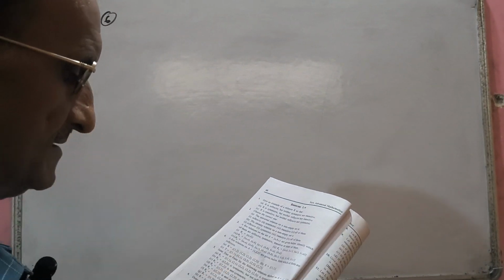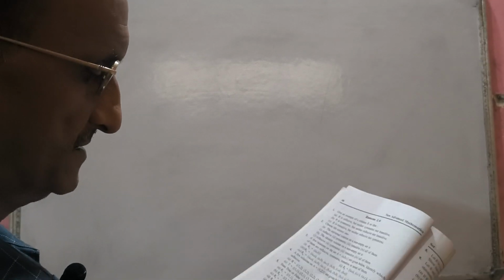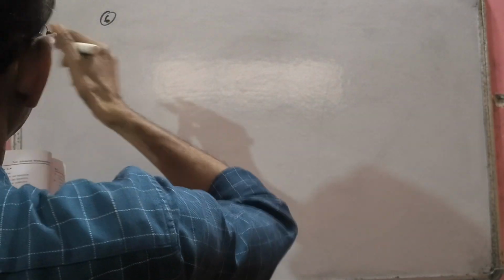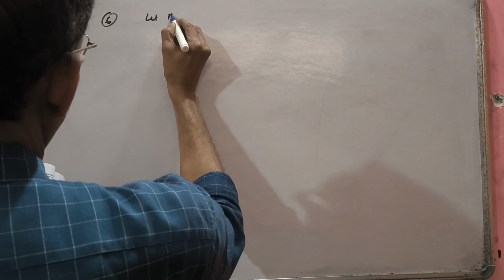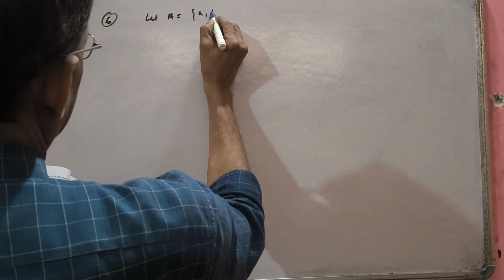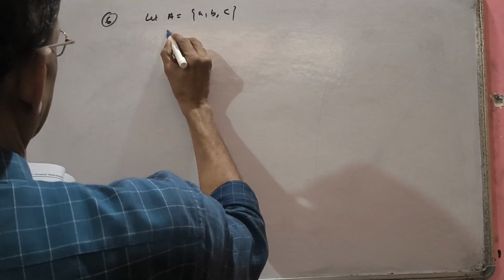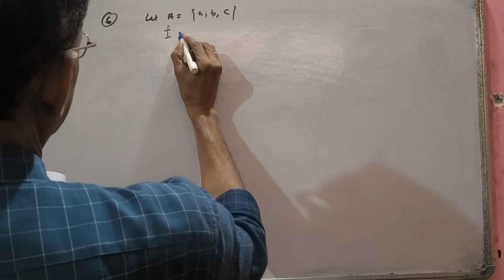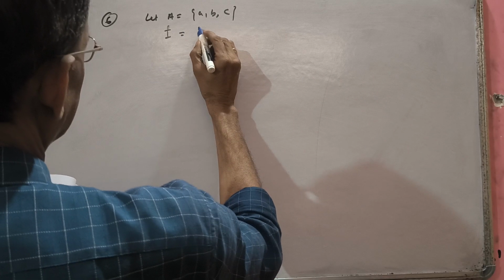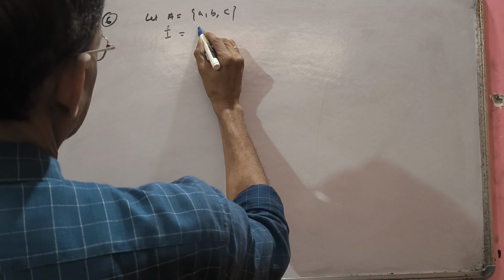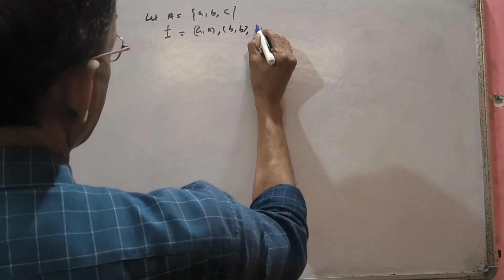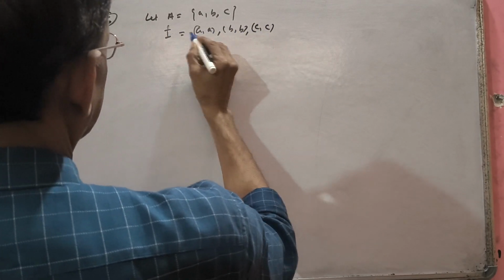Demonstrate by example that the identity relation on an empty set is always reflexive. However, reflexive is not necessarily identity. They are asking just for an example. Let A be the set {A, B, C}, and let R be a relation on set A such that R has the elements (A, A), (B, B), (C, C).